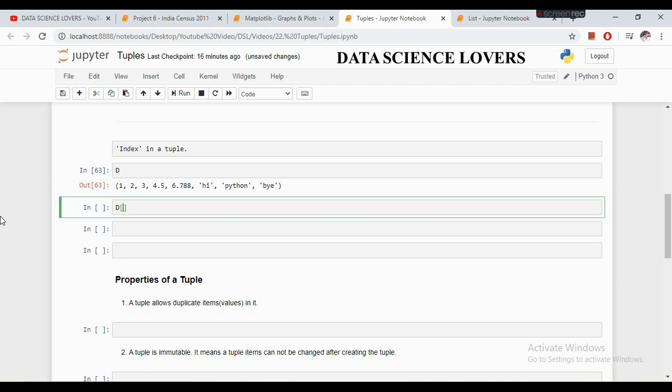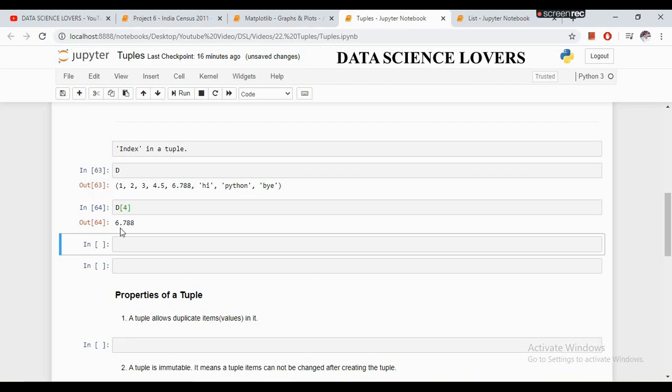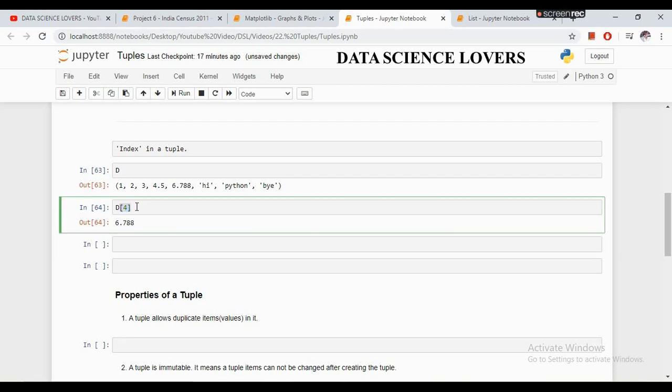If I want to see what is present at my 4th index, then I can use this command, where I write the tuple name and the index position in the square brackets. It is showing that at 4th index 6.788 is present. Let's see, 0, 1, 2, 3, 4.